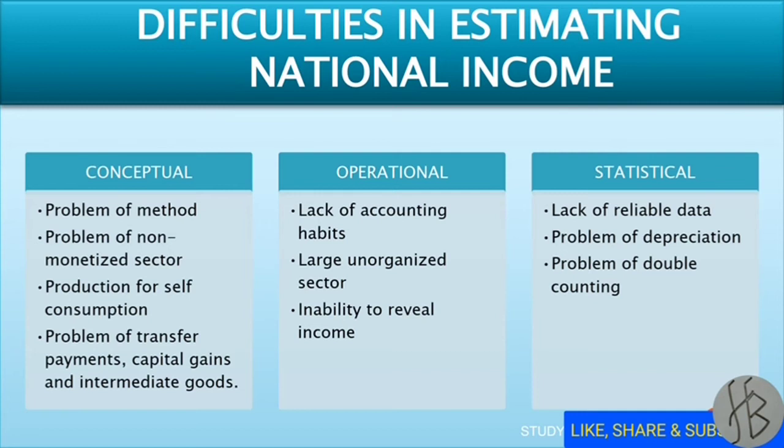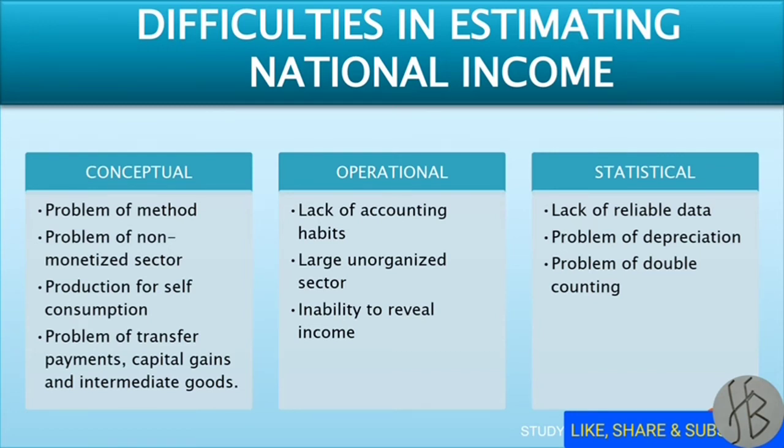Next, the second difficulty is operational difficulties. The difficulties related to the measurement tools, procedures and agencies that are related with the national income estimation. The first point is lack of accounting habits. Usually individuals or households do not maintain any income and expenditure accounts regularly. So this is the aggravated problem of our economy.